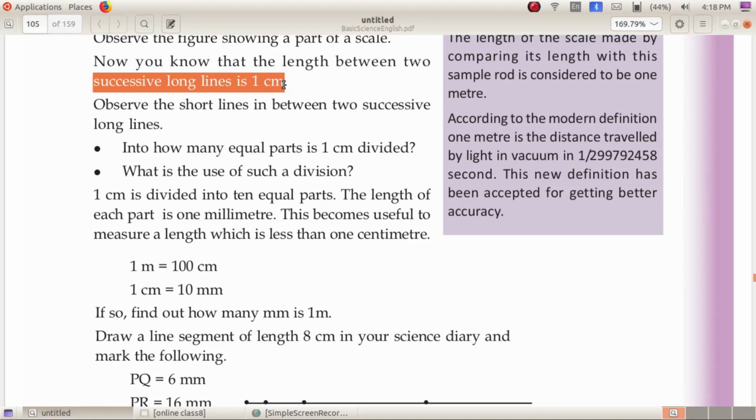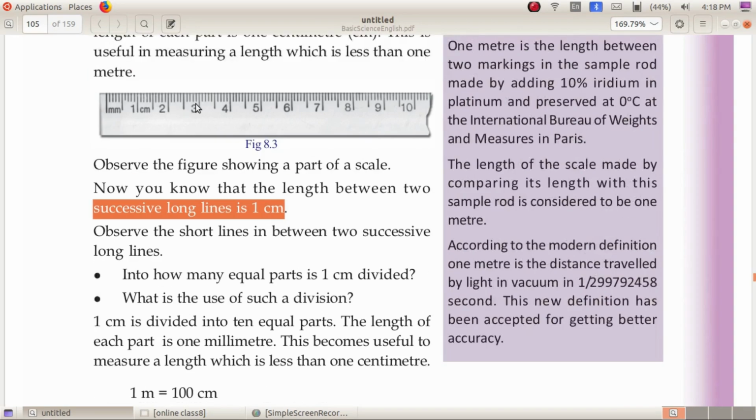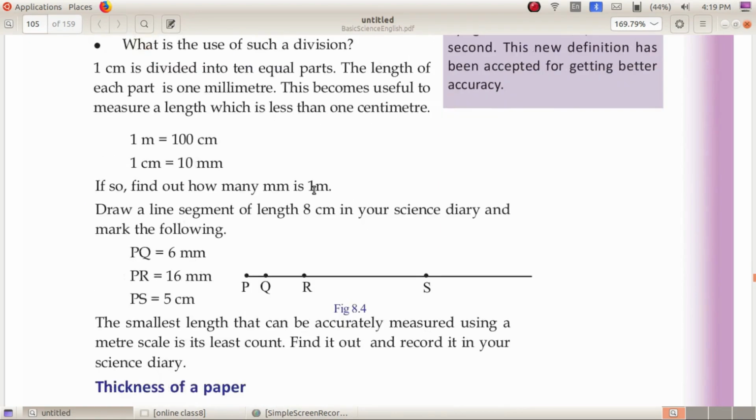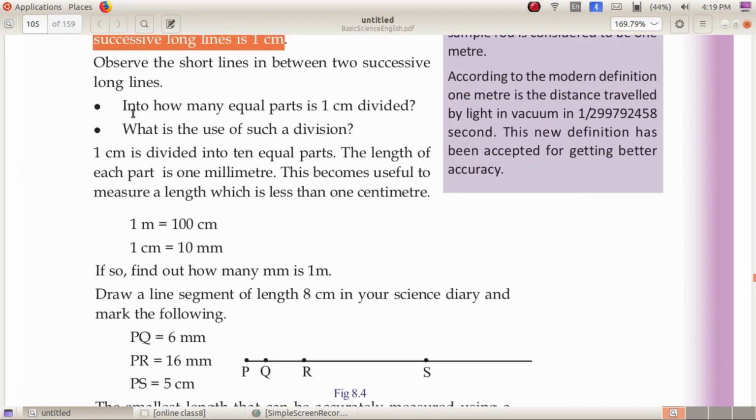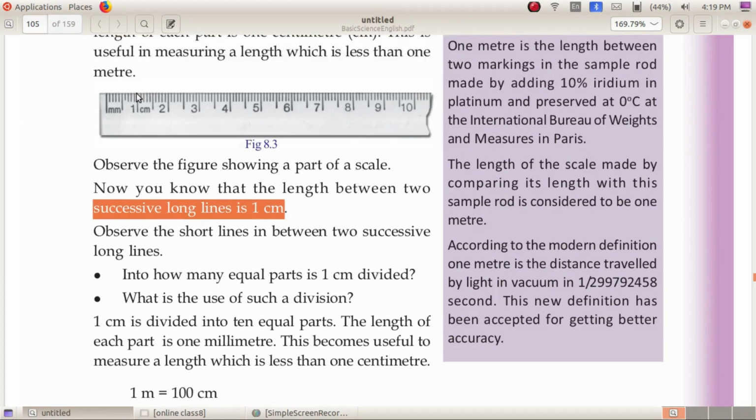Between 2 and 3, the length is 1 centimeter. Between 3 and 4, this length is also 1 centimeter. Between 4 and 5, this length is also 1 centimeter. Thus, into how many equal parts is 1 centimeter divided? This 1 centimeter length is divided into 10 equal parts.